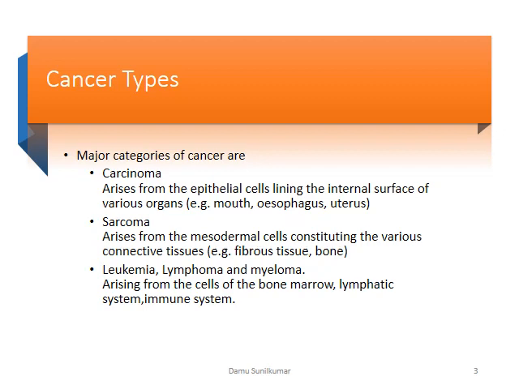Meanwhile, sarcomas arise from the mesodermal cells constituting the various connective tissues such as fibrous tissue, bone, muscle, fat, blood vessel, cartilage and other soft connective tissues of the body. Leukemia, lymphoma and myeloma arise from cells of the bone marrow, lymphatic system and the immune system of the body. And melanoma is a cancer specific to the skin.